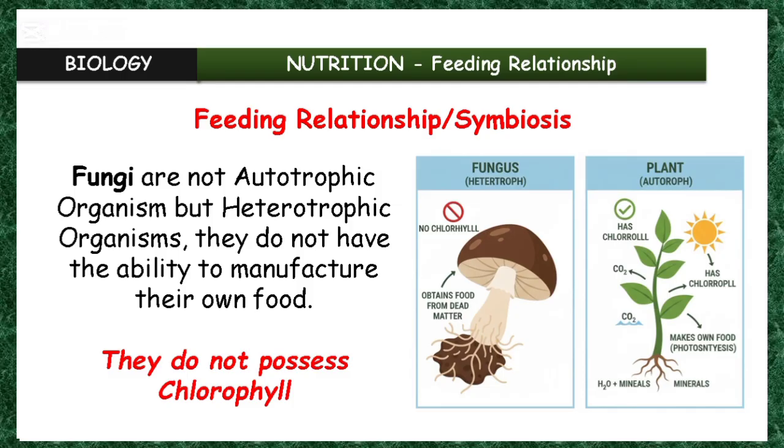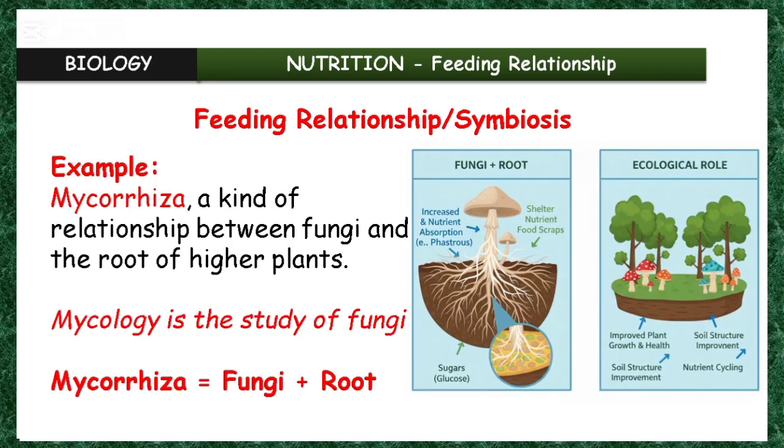They obtain their food from other organisms. They don't have what we call chlorophyll, and they cannot manufacture food themselves. So that means they are not autotrophs. They are heterotrophs. So mycorrhiza is the first example.